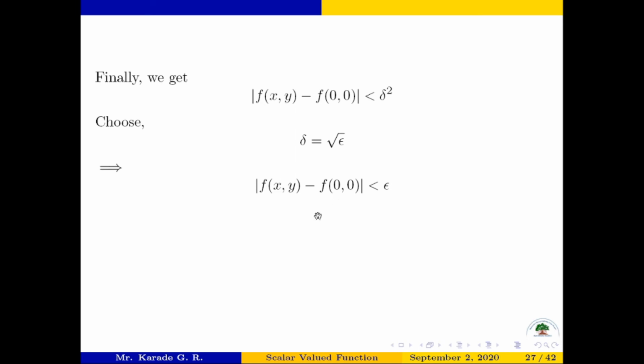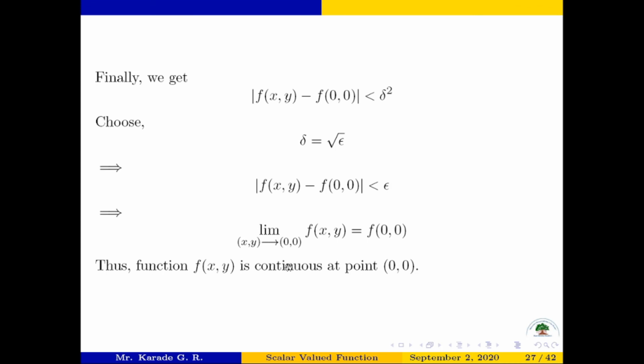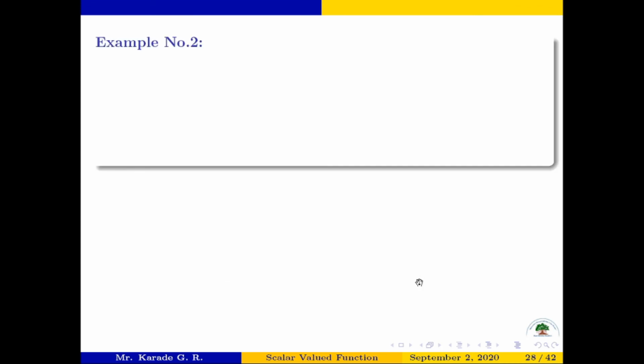And this shows that function f of x comma y is continuous at point 0 comma 0. So limit of f of x comma y is f of 0 0 when x y tends to 0 0, and thus function f of x comma y is continuous at point 0 comma 0.